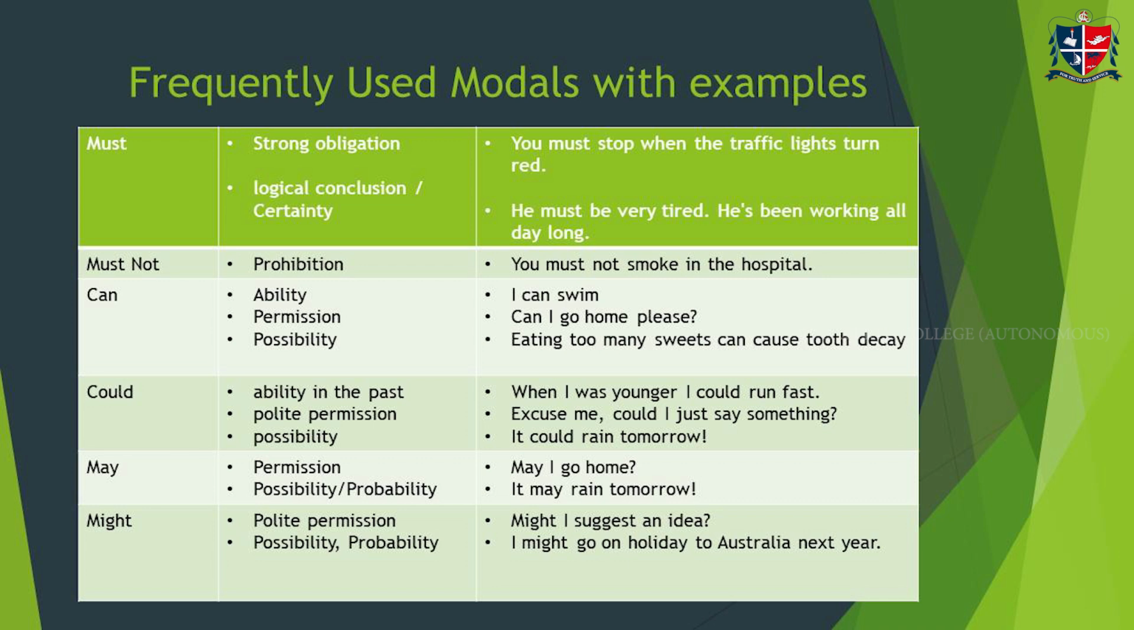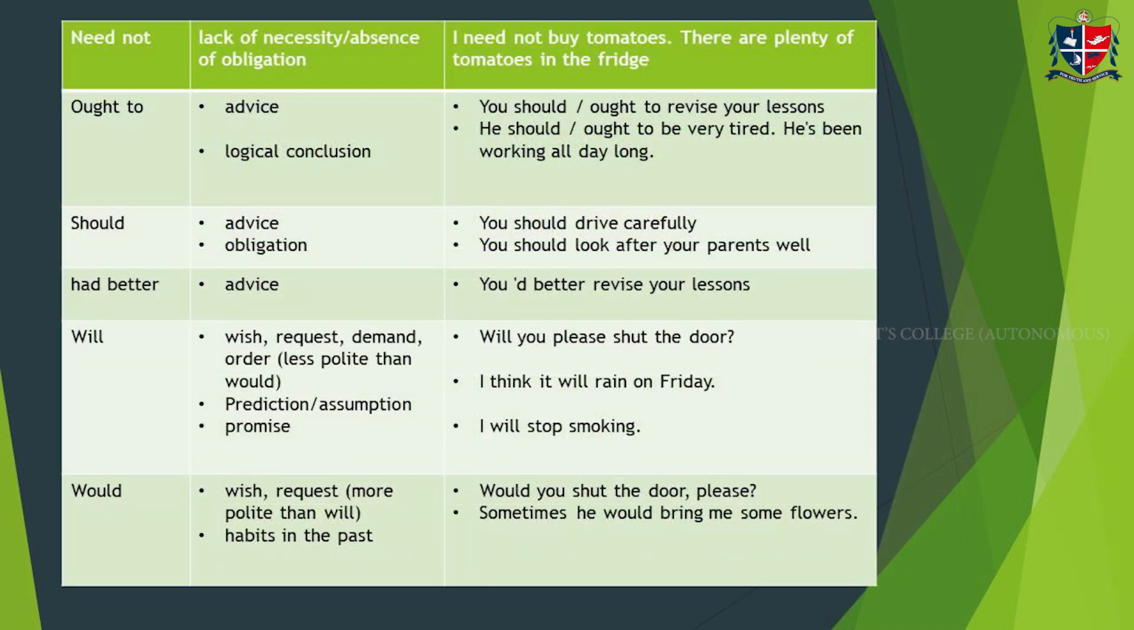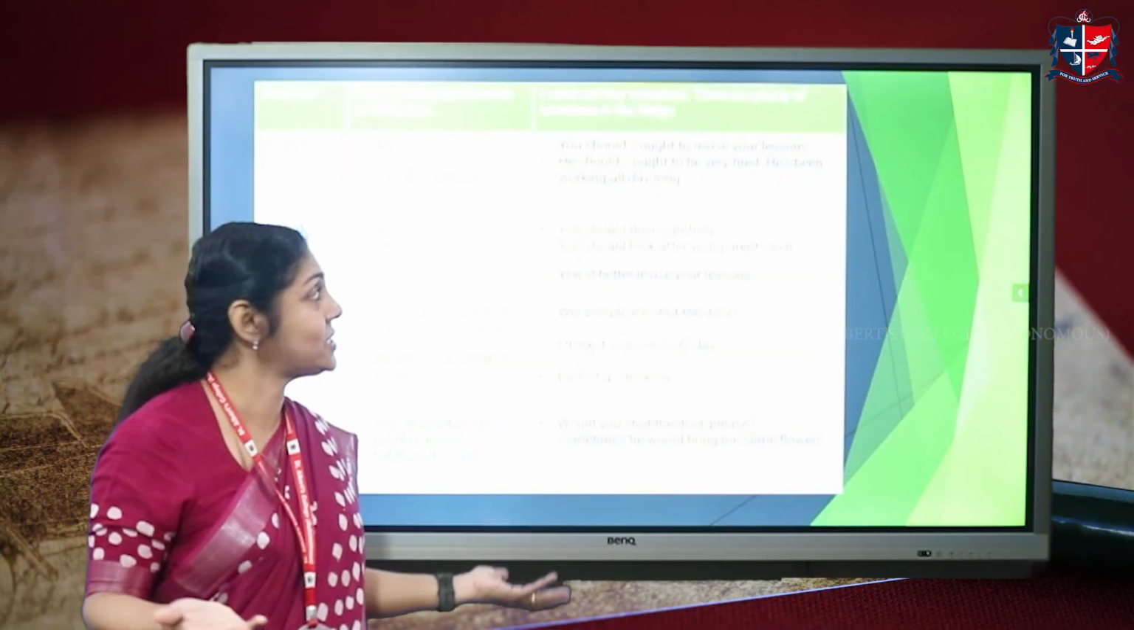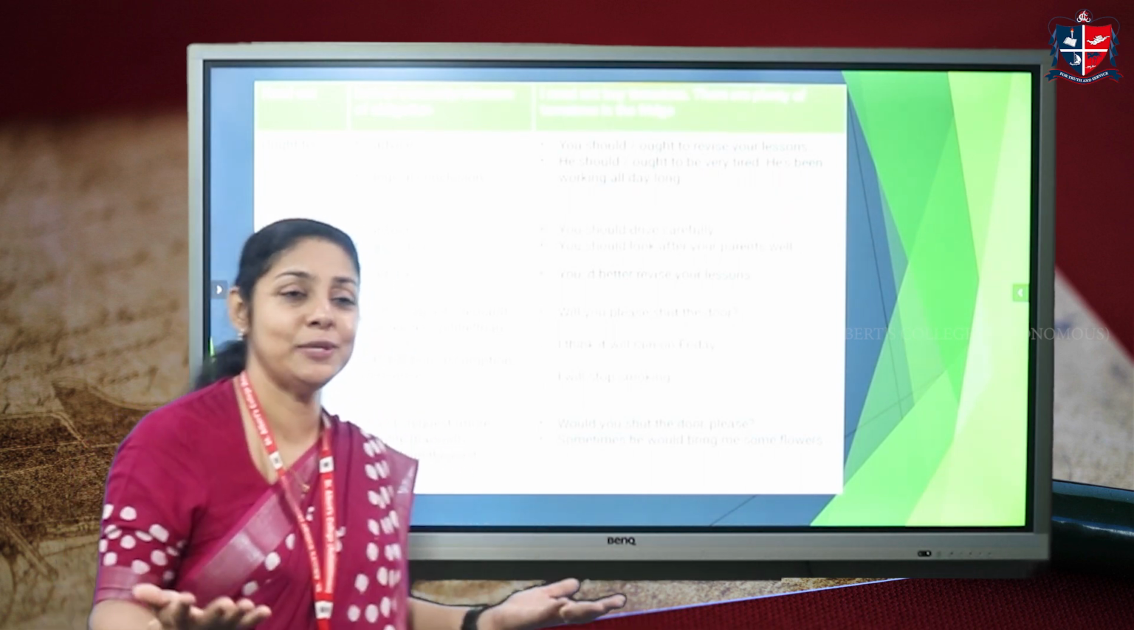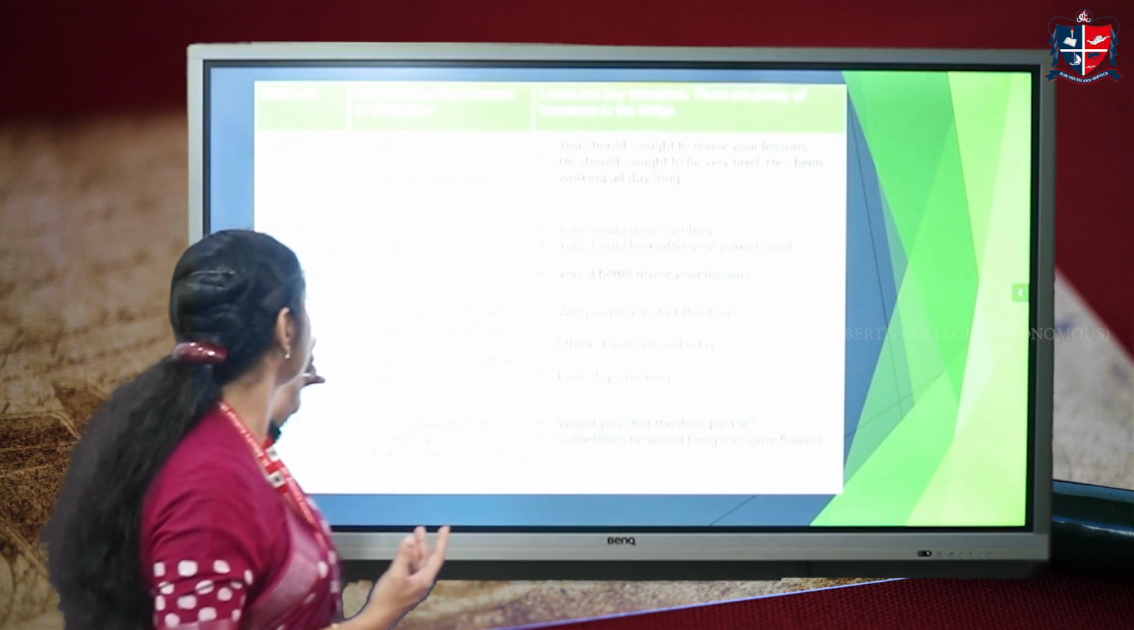Might is again used for polite permission, possibility and probability. Might I suggest an idea? Very polite, right? I might go on a holiday to Australia next year. It's a possibility, it's also a probability, right? Now, need not. It shows lack of necessity, absence of obligation. I need not buy tomatoes. There are plenty of tomatoes in the fridge. Because there are plenty of tomatoes at home, I need not buy tomatoes, right?